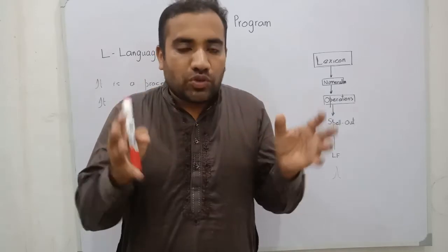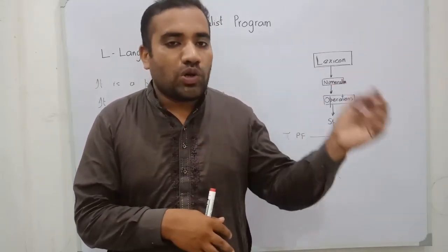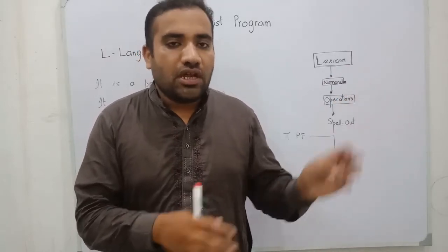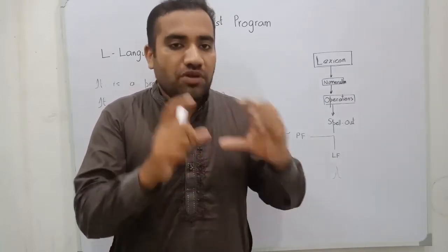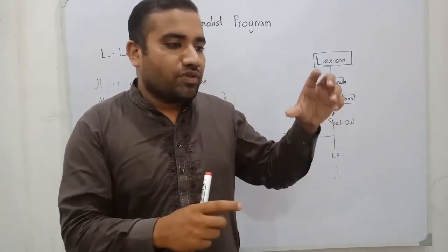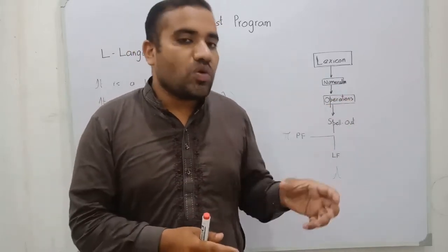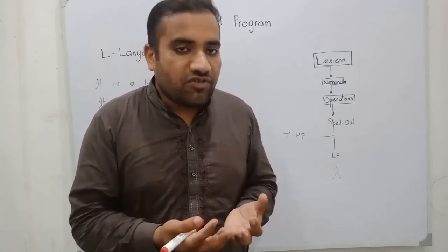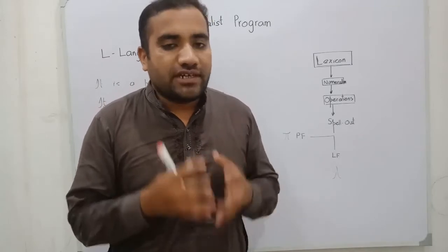I have already told you that humans have several faculties: language, logic, mathematics, psychology, learning. Chomsky focused on the particular domain of language, and he told us that every individual has an innate capacity to produce an infinite number of sentences.